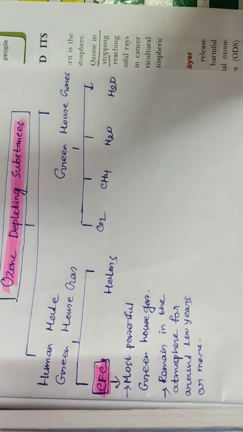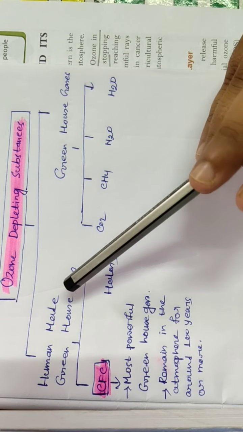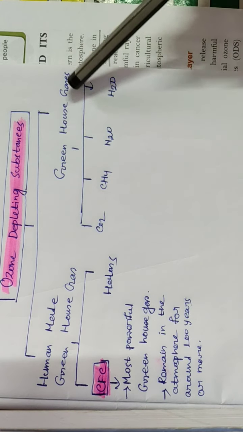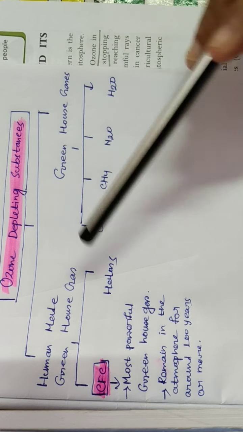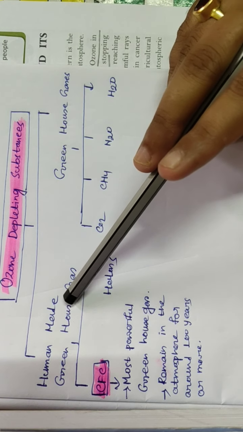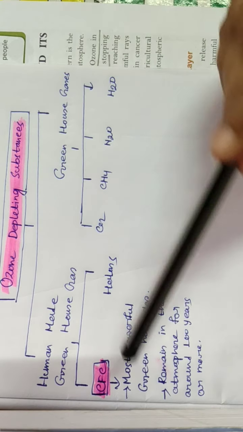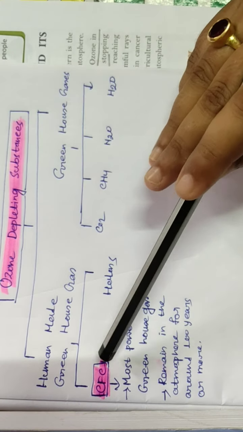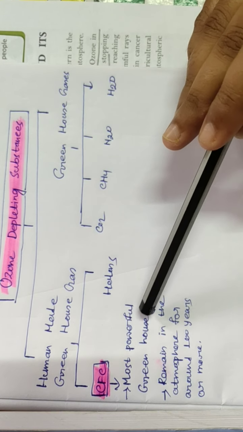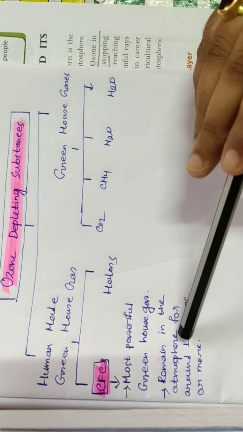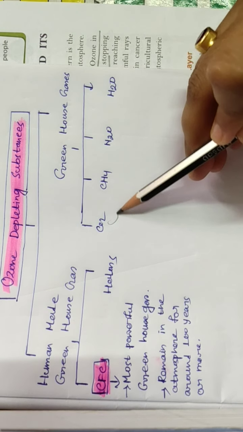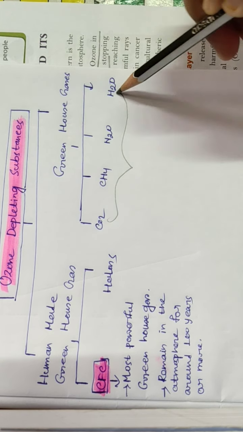So what are the factors that are depleting ozone? We divide the ozone depleting substances into two categories: human-made greenhouse gases and natural greenhouse gases. Human-made greenhouse gases have two categories: CFC, chlorofluorocarbon, and halogens. CFC is the most powerful greenhouse gas. Why? Because it remains in the atmosphere for around 100 years or more. So it is very powerful compared to CO2, CH4, N2O and H2O.